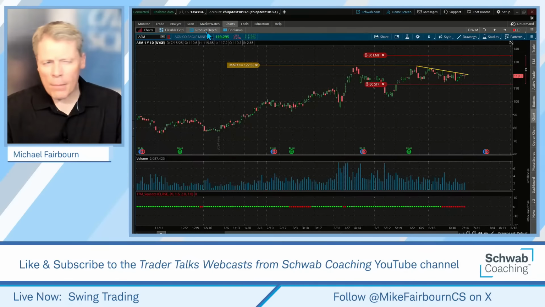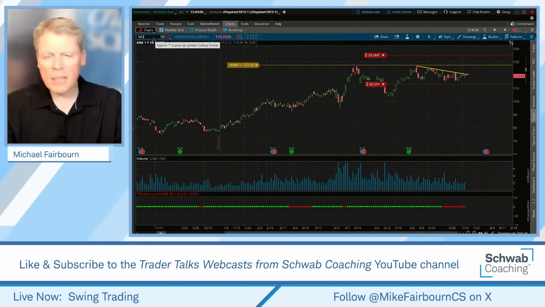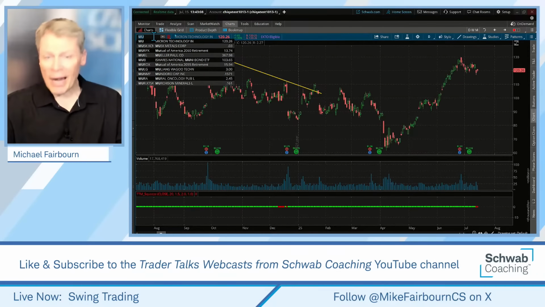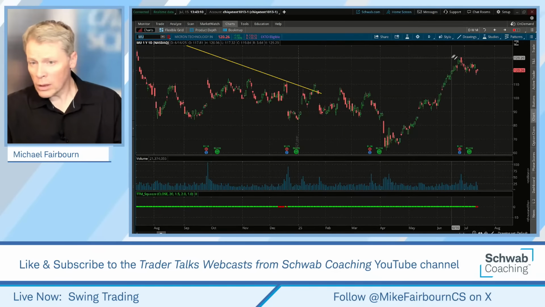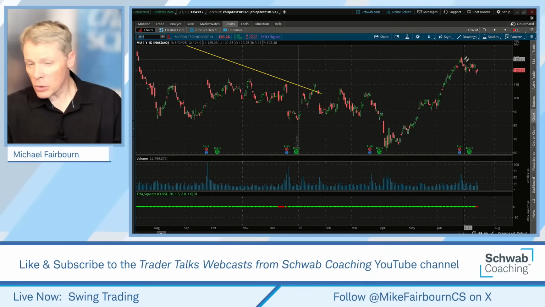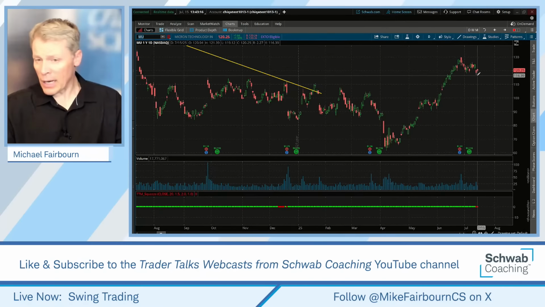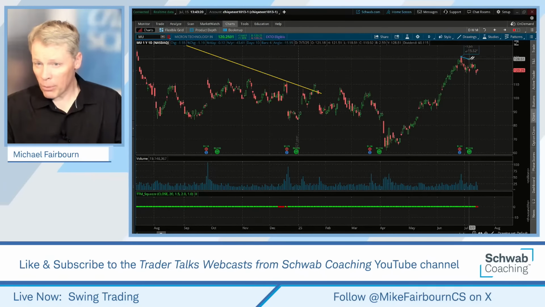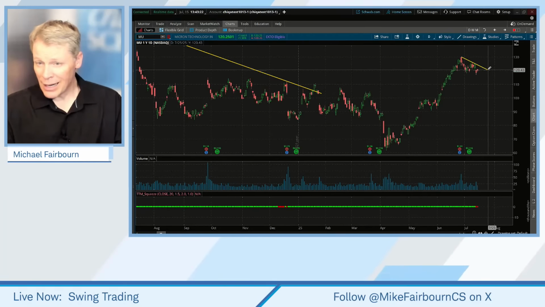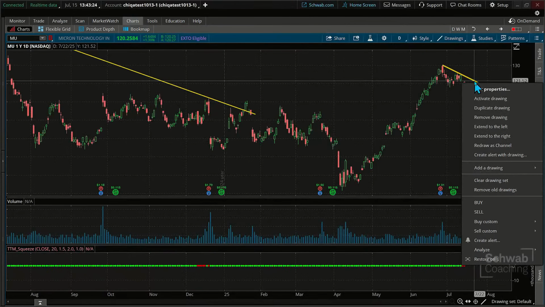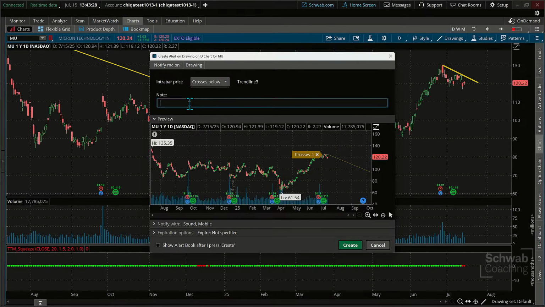Some other ones that may be in the process and something we can look at this week. Micron pulling back here in sort of an interesting maybe flag pattern. We did just make a new low, but keeping tabs on Micron. As a matter of fact, what about a pullback right here, a trend line? I'm going to right click. Folks, I'm going to scoot on down and just say, create an alert with that drawing. At or above the trend line. That was all with a right click, by the way.